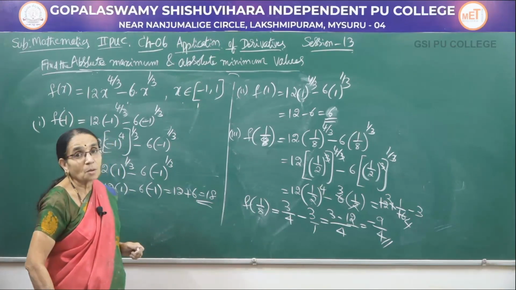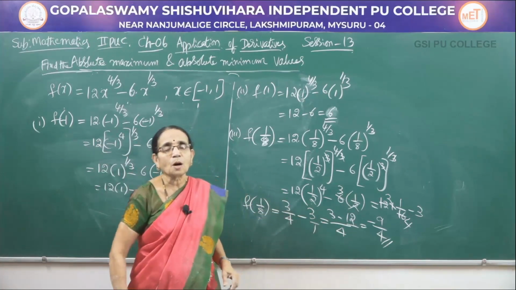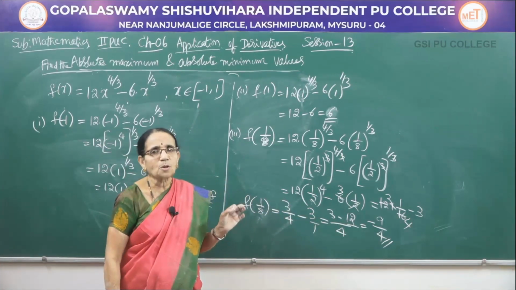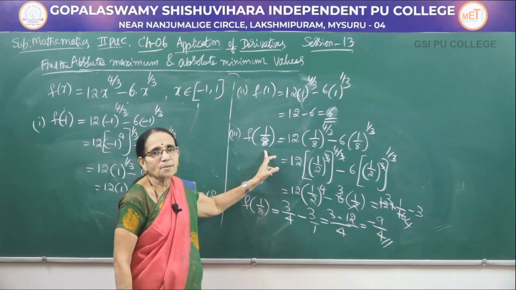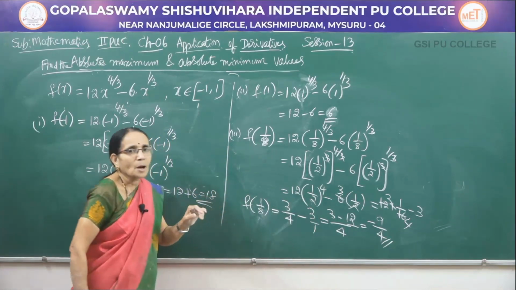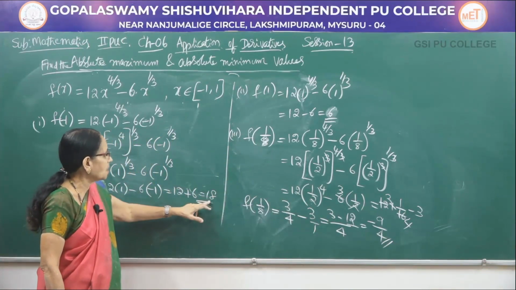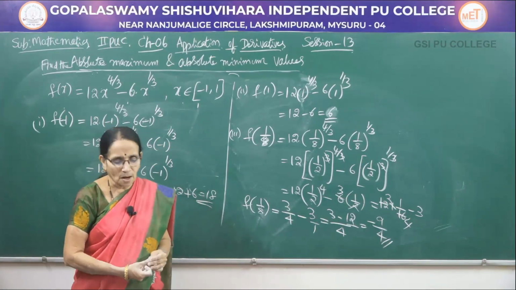Now, which is the least among these? The least value is minus 9 by 4. How do you write that? The absolute minimum value is minus 9 by 4. At what point has it occurred? At the critical point. Next, the absolute maximum value is 18. At what point? At one of the end points it has occurred.